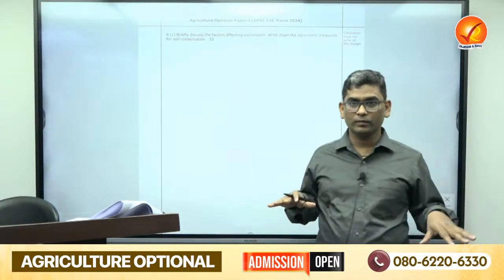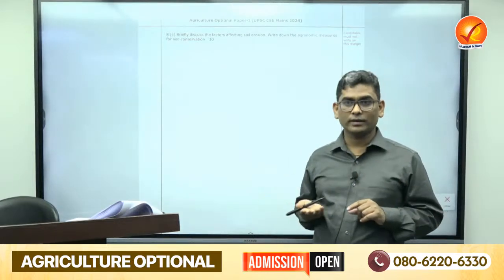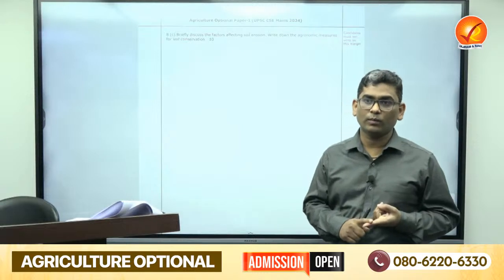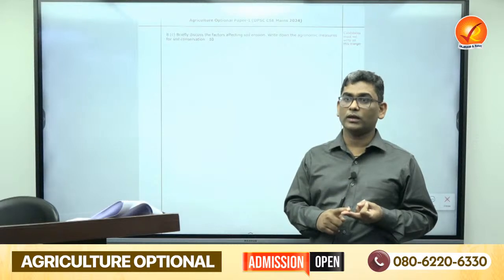Another, soil cover. If soil is properly covered, specifically with vegetation, you can cite that. Type of crop: if the crop is erosion prone like millets or sorghum, these are called erosion promoting crops. If the crop is an erosion resisting crop like cowpea, erosion will be less.